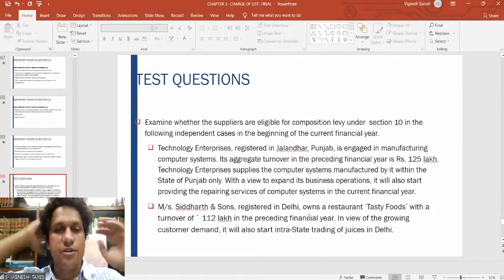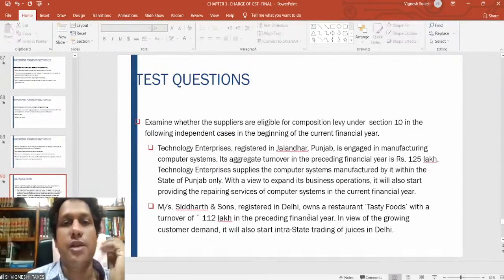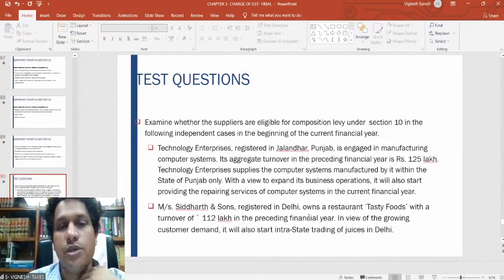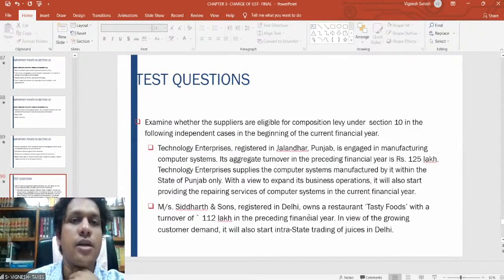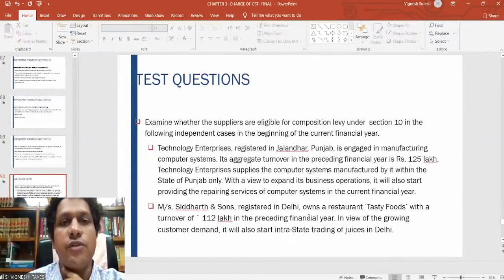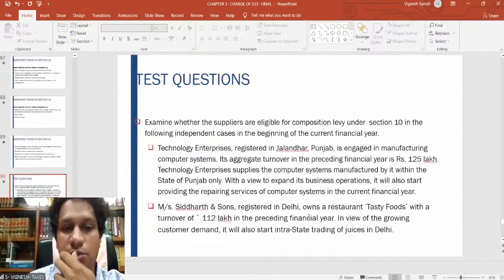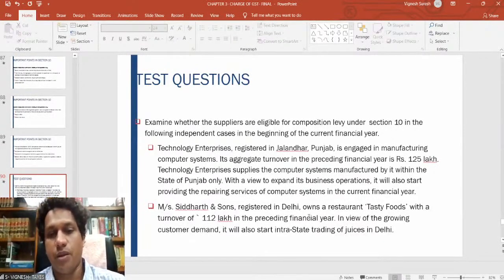In the first situation, his turnover is 125 lakhs. Since it is less than 1.5 crores, he can opt for the composition scheme. But during the current year, if he wants to provide any repair services, he can do it only to the extent of 10% of the turnover he achieved in the previous year. So up to 12.5 lakhs, he can do the repair services. Then he is very much eligible to opt for the composition scheme.